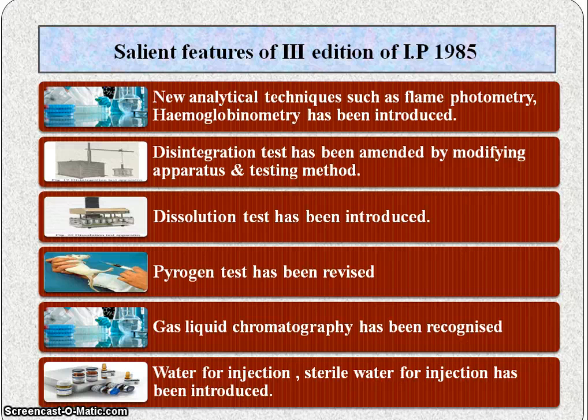Then the dissolution test has been introduced. The pyrogen test has been revised in the 3rd edition of IP. Then gas liquid chromatography has been recognized in this edition. Then water for injection, sterile water for injection, has been introduced.